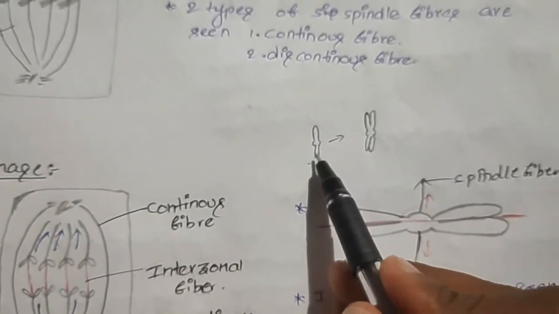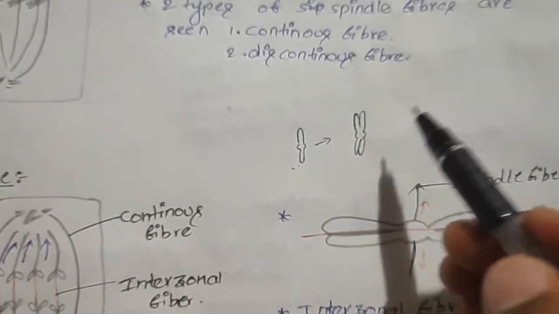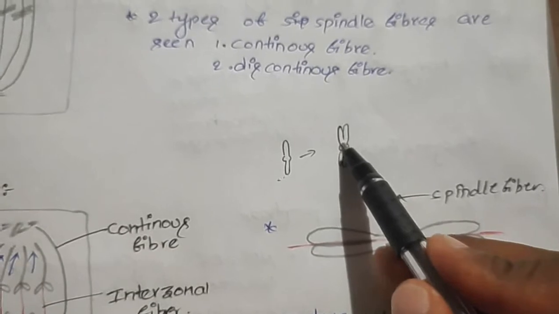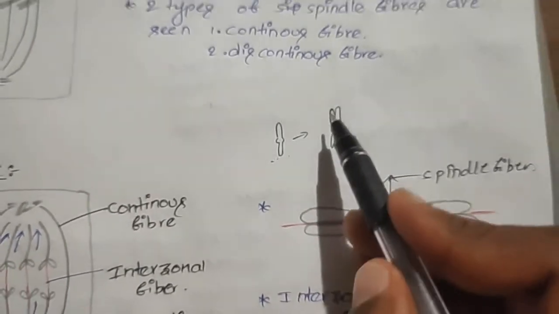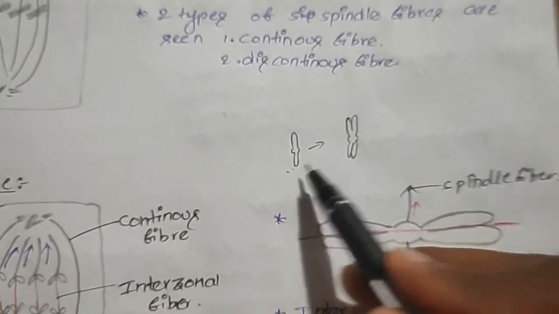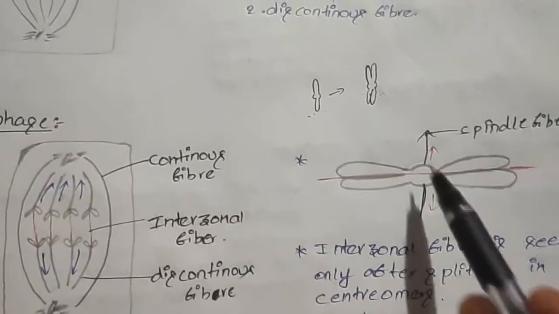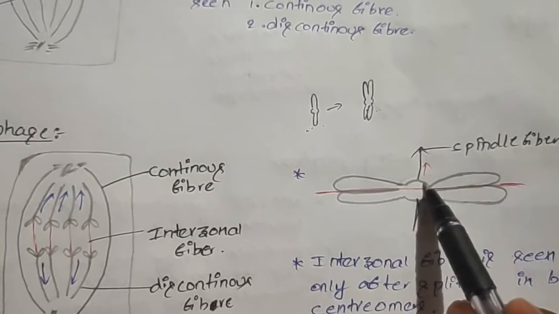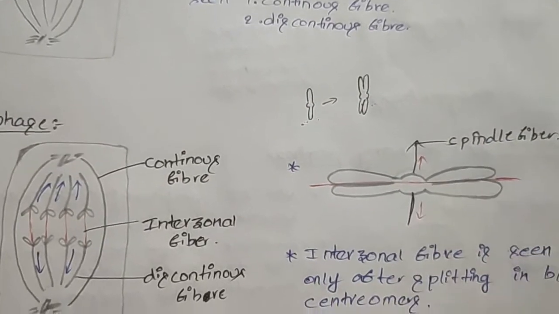In the S phase of the interphase, after the G1 phase, DNA replication takes place, and the structure of the chromosome changes to look like this. We cannot write everywhere like this, so we will write like this. This is the actual structure of the chromosome after the S phase. Now the spindle fibers attached to the kinetochore start pulling towards their poles.